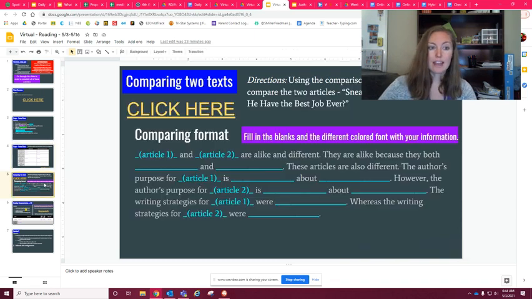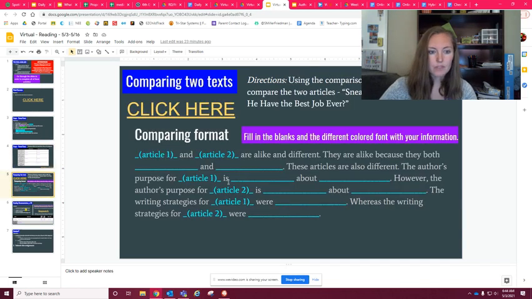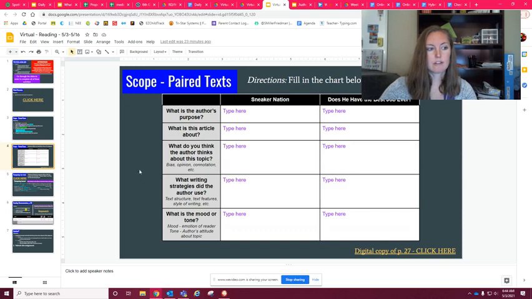And then when you get done doing that, you're going to fill in this comparing format here, just like you did last week. So you're going to say Sneaker Nation and Does He Have the Best Job Ever are like and different. They are like because blank and blank. And again, you can go back and use what's on the chart to help you with that. And then you're going to say these articles are also different. The purpose of Sneaker Nation is blank about blank. However, so on and so forth. Okay, so you're going to fill out that comparing format for those 2 articles using the information that you have on this chart, because that's going to be very helpful for you.